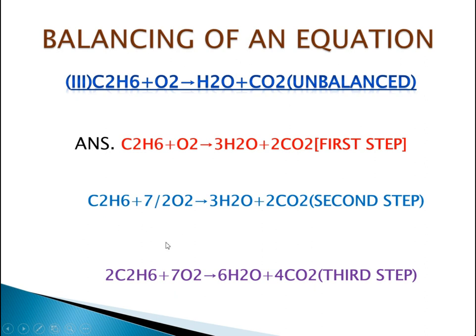We cannot place any kind of fractional number while balancing an equation. Sometimes it happens, but we cannot deliberately place a fractional number while balancing. So we need to place a whole number, and that's why the balanced equation is 2C2H6 plus 7O2 equals 6H2O plus 4CO2, which is the third step.